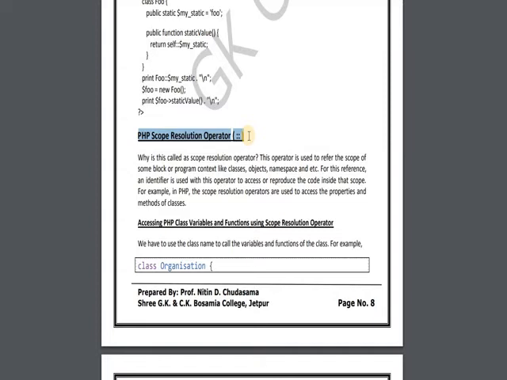Now let us start the new topic, the PHP scope resolution operator. Two colon symbols, double colon, are used for the scope resolution operator.